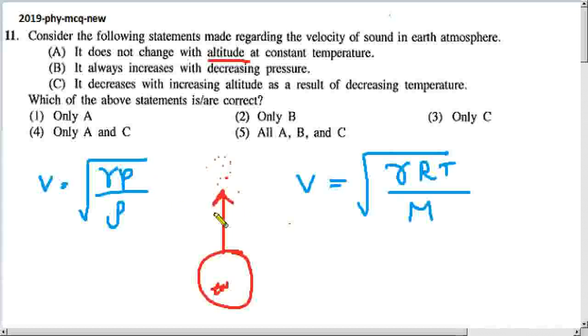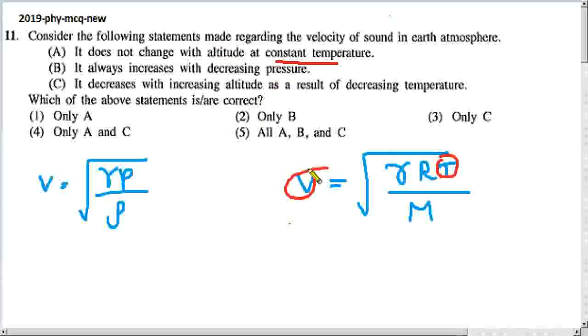We have to take into account only the temperature change, and here they say the temperature is constant. So temperature is constant, velocity also constant, even though the pressure decreases with altitude; it doesn't change velocity. Therefore it does not change with altitude at constant temperature. So that is correct. Constant means does not change, right? The first one is finished.